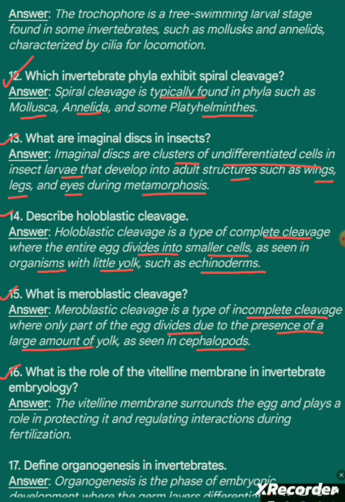Question number 16. What is the role of the vitelline membrane in invertebrate embryology? Answer. The vitelline membrane surrounds the egg and plays a role in protecting it and regulating interaction during fertilization.